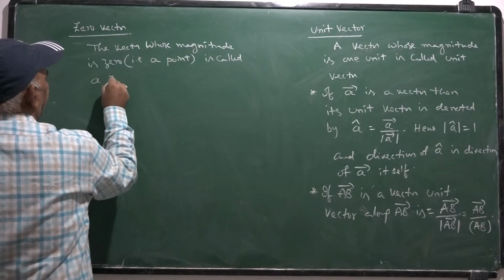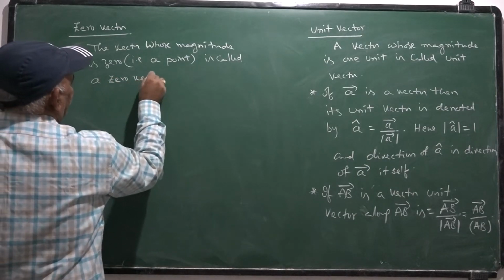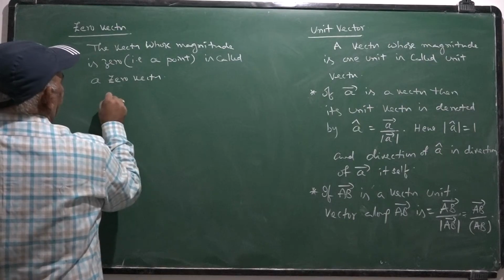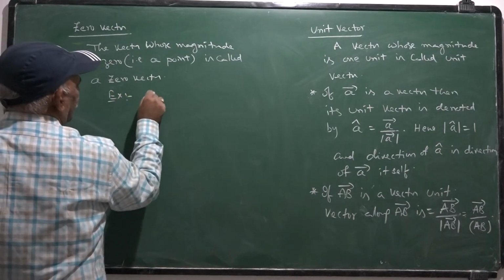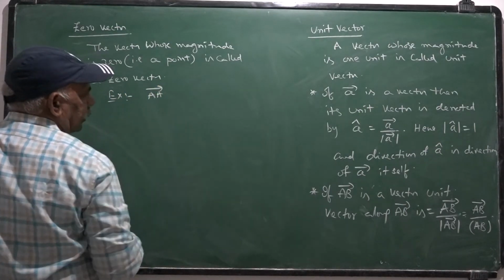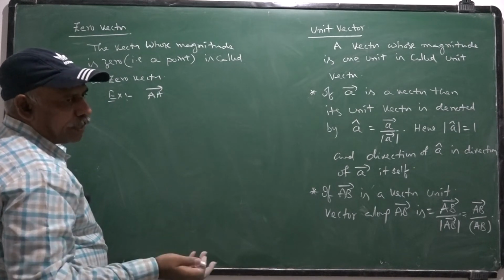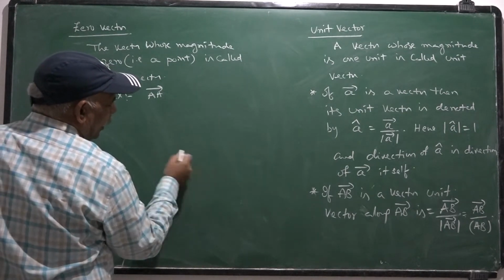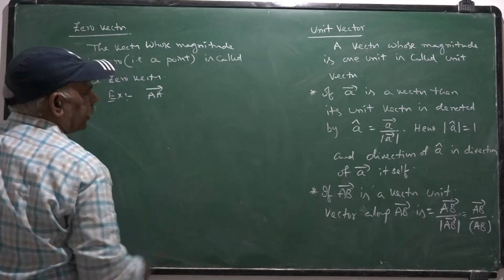A zero vector. For example, A bar: the initial point and ending point are the same. Once the initial point and ending point are the same, it represents a point.